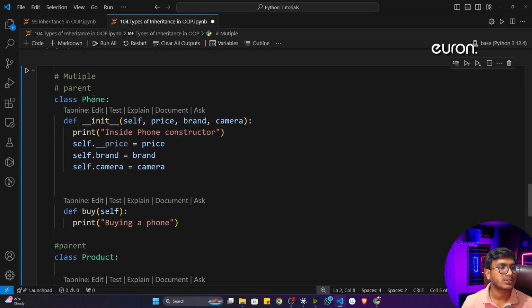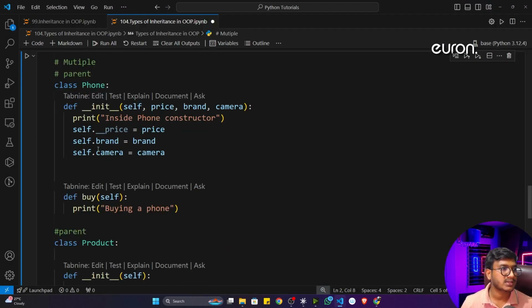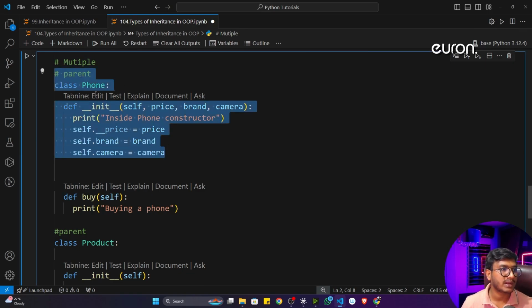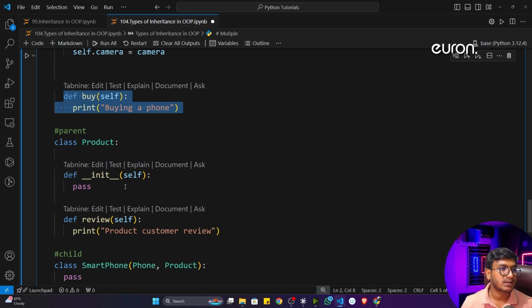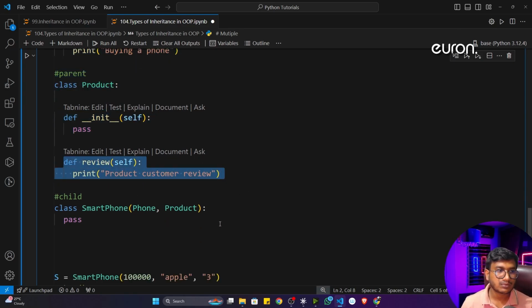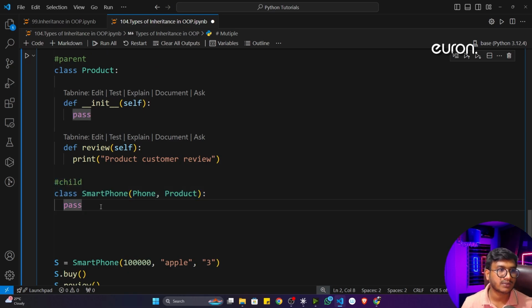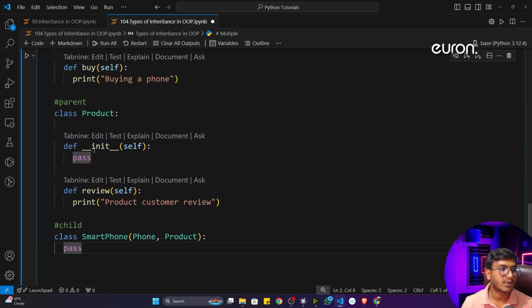Now the last one, which is multiple inheritance. How does it look? It has two parent classes and one child class. Here I have defined two parent classes. The first parent class is phone, and inside that I have one method. The second parent class is product, and inside that I have review. Now I implemented one child class called smartphone, because a smartphone will have both phone and product.